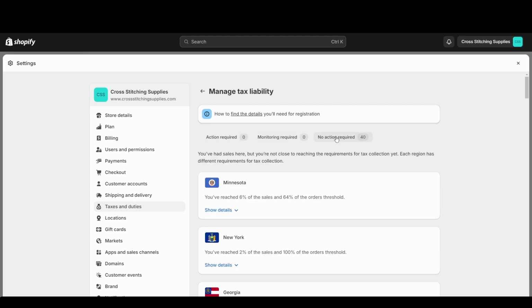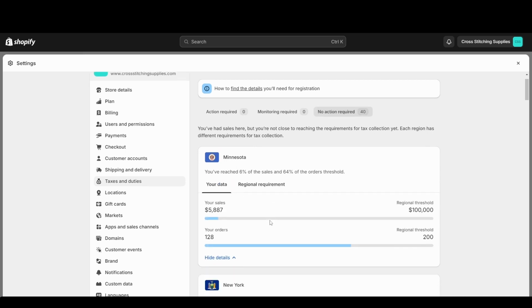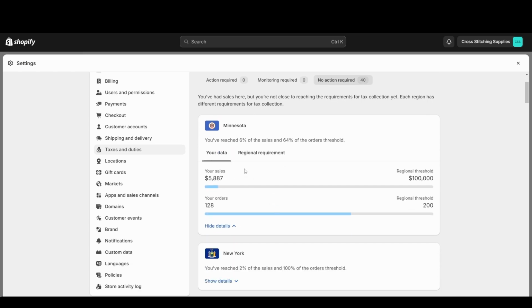So if you click into this no action required, it will say what percentage you've reached needing to start collecting it. Again, I'm not a tax professional. You may need to talk to a tax professional just to double check this information. When you go to a certain state here, you can hit show details and it will show you more information. This one's saying you've reached 6% of the sales and 64% of the orders threshold. So see, this one's saying this 100,000 in sales or 200 orders.